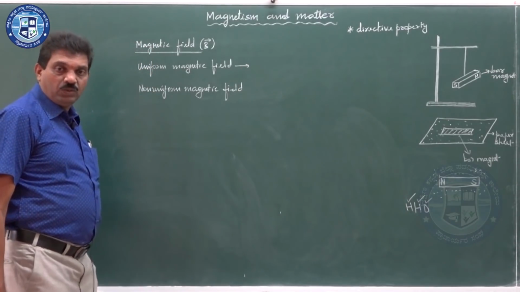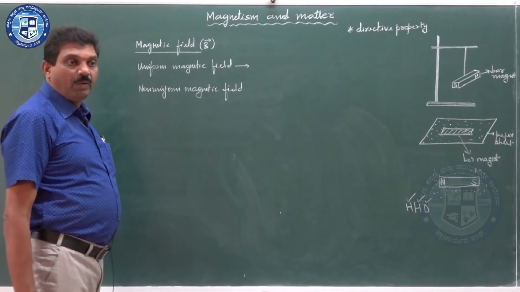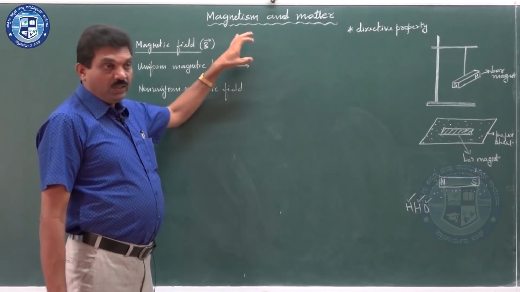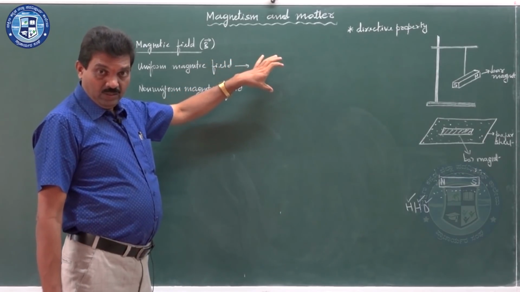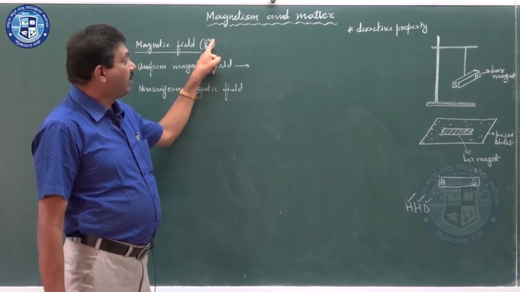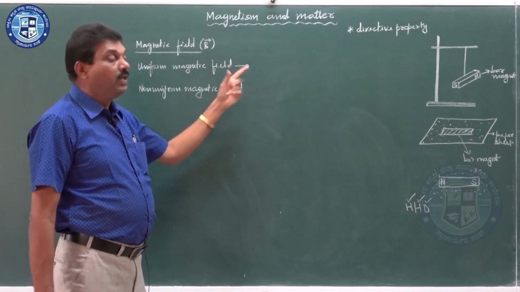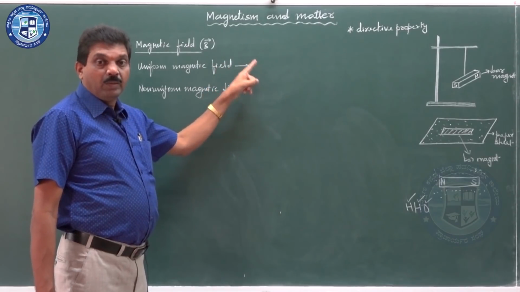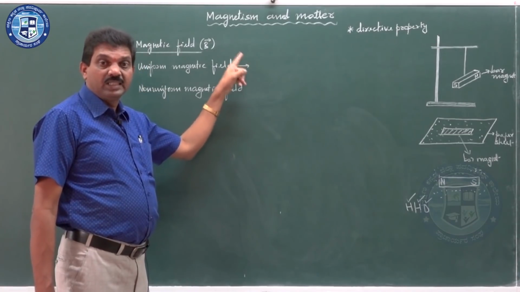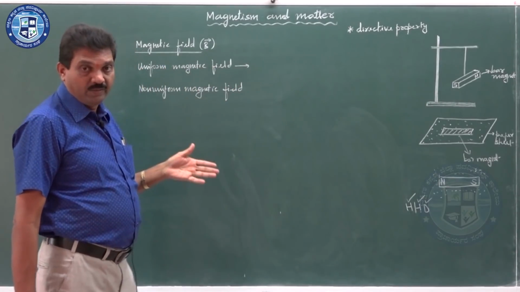Magnetic field is said to be uniform if the magnitude and direction of the magnetic field is the same at every point in the field. Magnetic field is a region, and since it is a vector, it has magnitude and direction, so both must be considered. If both remain the same at every point, then it is called uniform magnetic field.